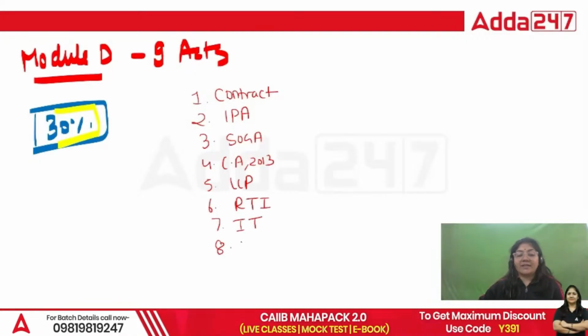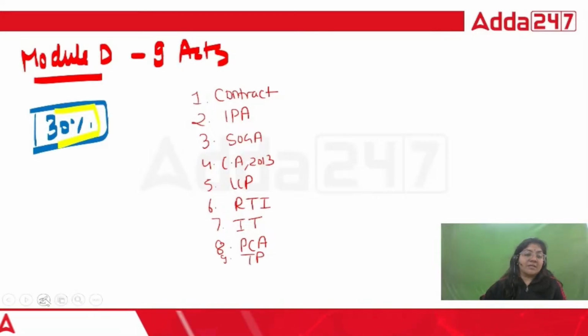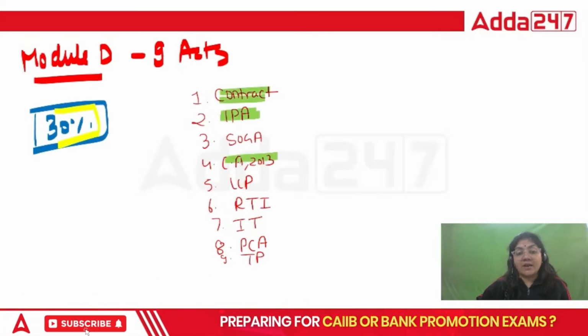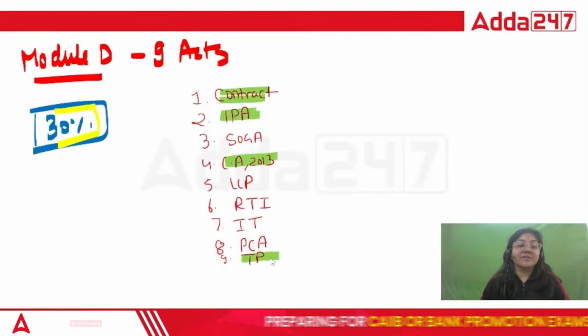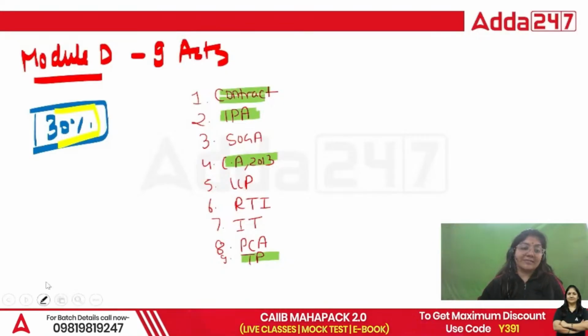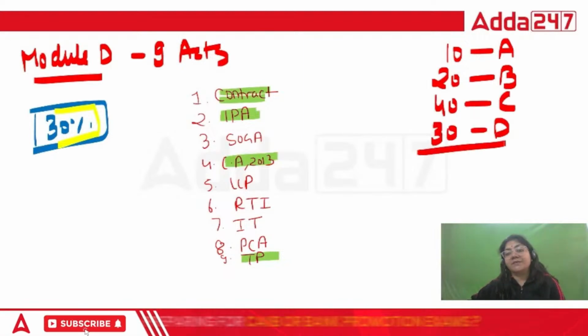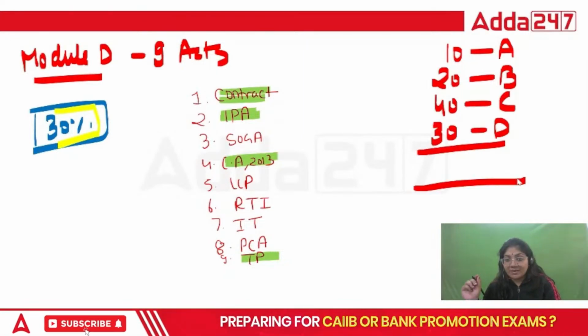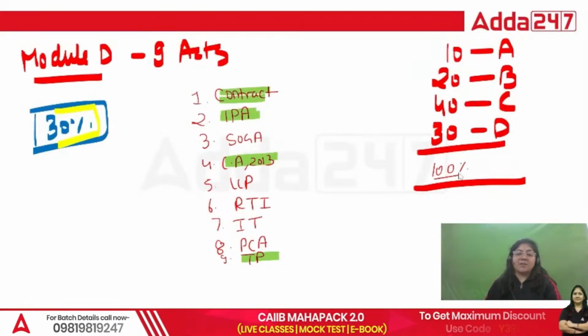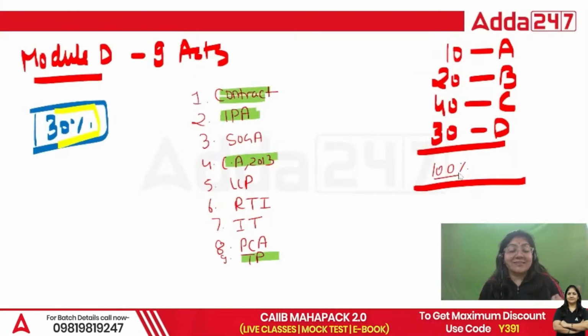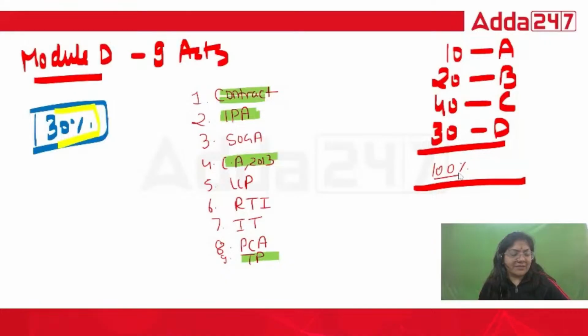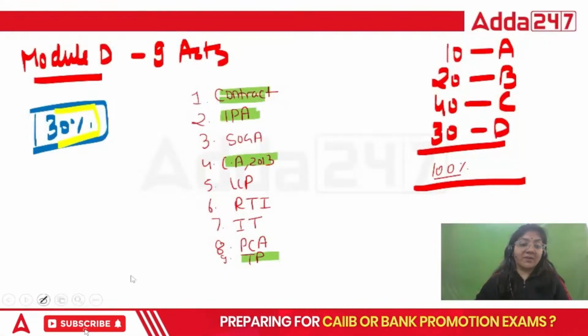Whether it is a private bank, cooperative bank, RRB, public sector bank, or nationalized bank, every bank has to follow this act, the Banking Regulation Act. From the opening of the bank to the winding up, the audit system, licensing, everything is given in the Banking Regulation Act.